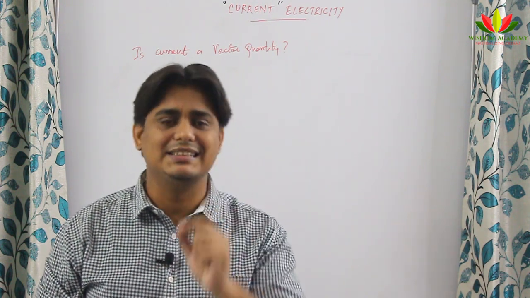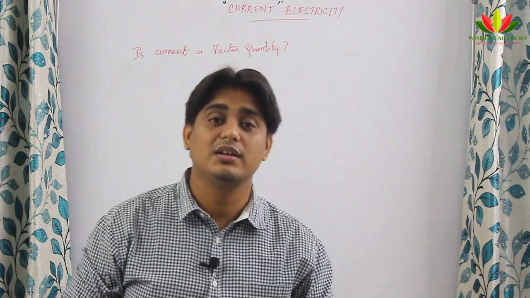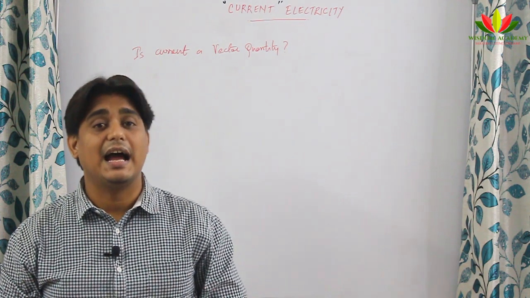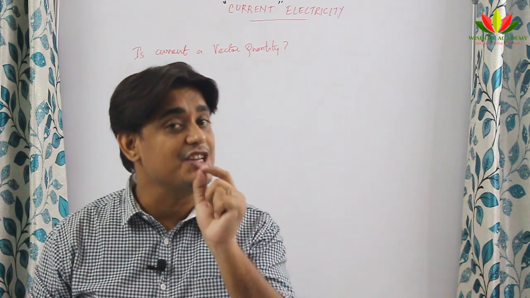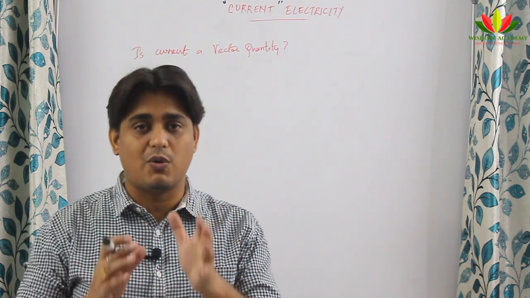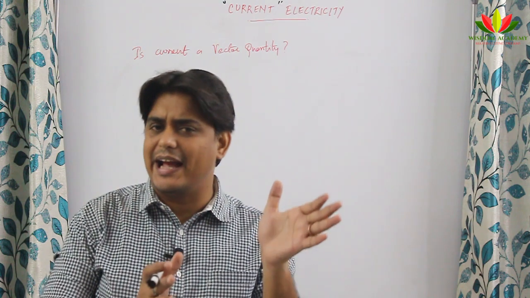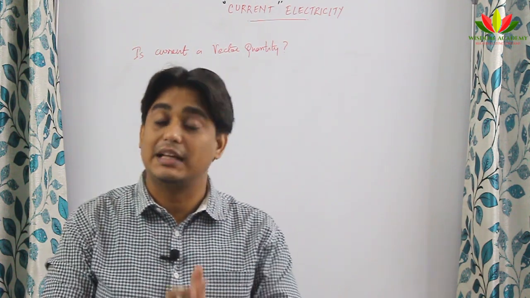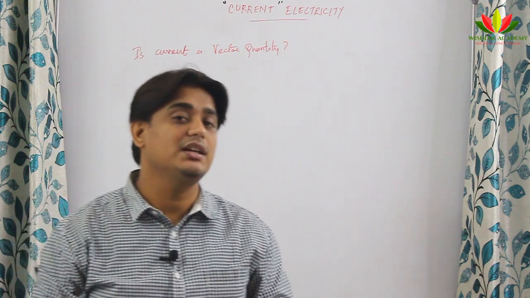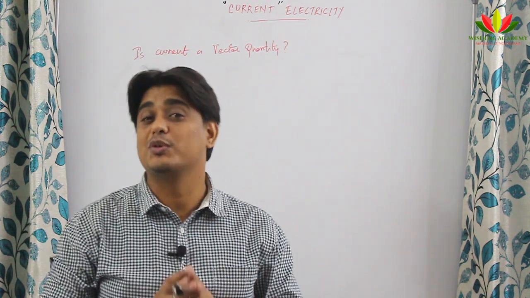Vectors are the quantities which have magnitude and direction, and they can be added only by vector laws of addition. So if there is a quantity which is added by algebraic addition and not by vector laws of addition, then that quantity will not be a vector quantity, and so is current.